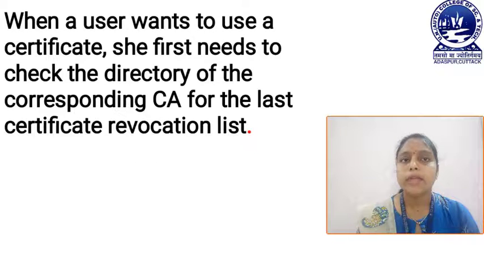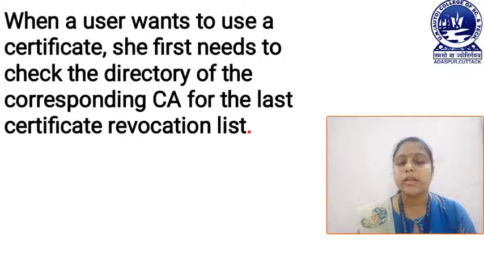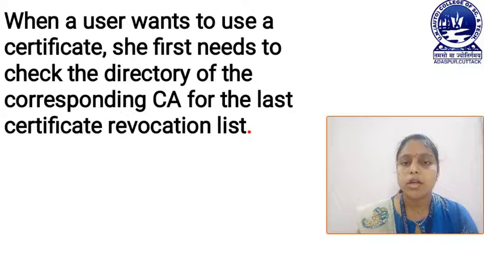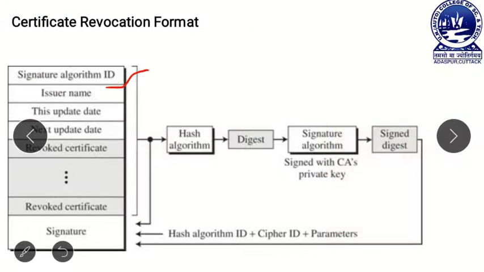Next, when a user wants to use a certificate, the user first needs to check the directory of the corresponding certificate authority for the last certificate revocation list. Now look at this figure.